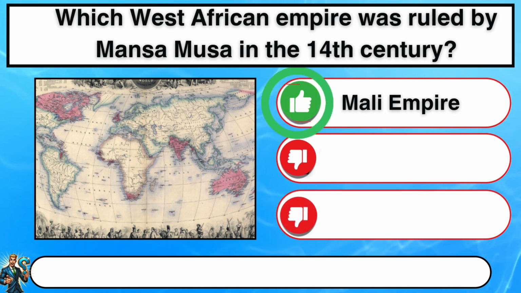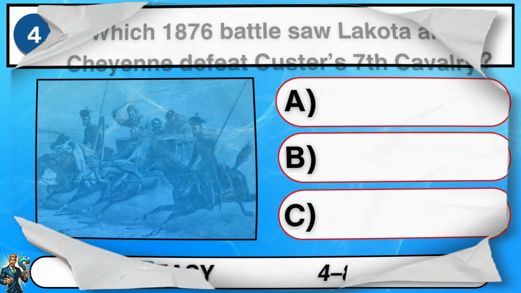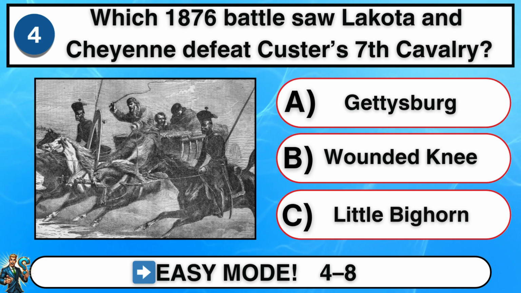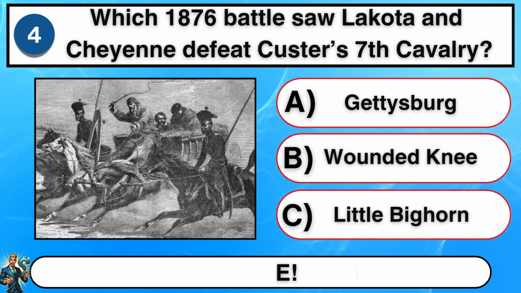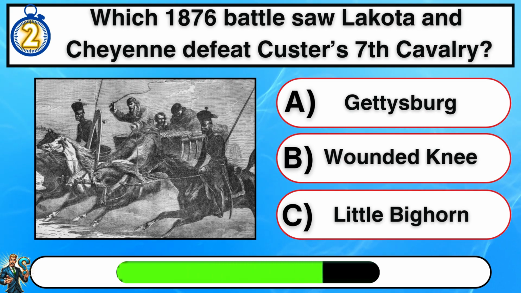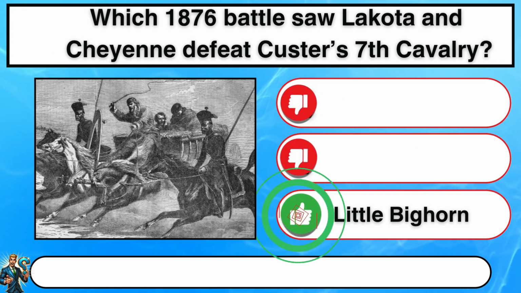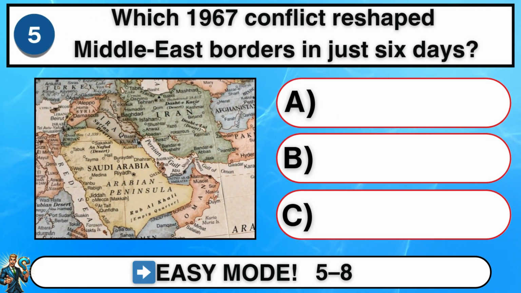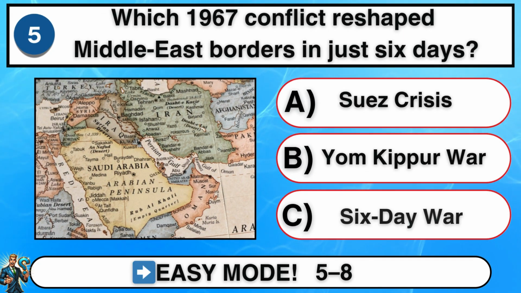A. Mali Empire. Which 1876 battle saw Lakota and Cheyenne defeat Custer's 7th Cavalry? C. Little Bighorn. Which 1967 conflict reshaped Middle East borders in just 6 days?